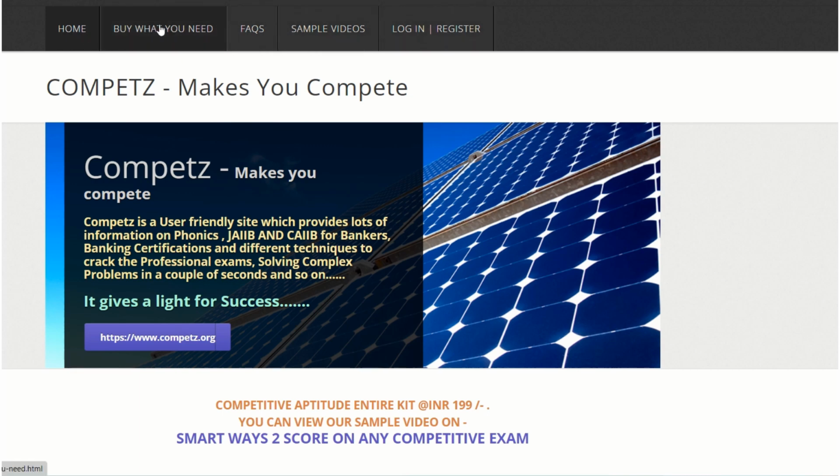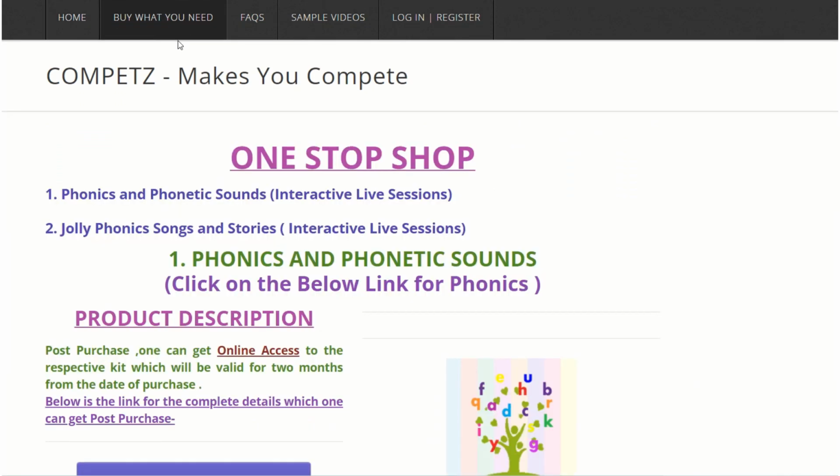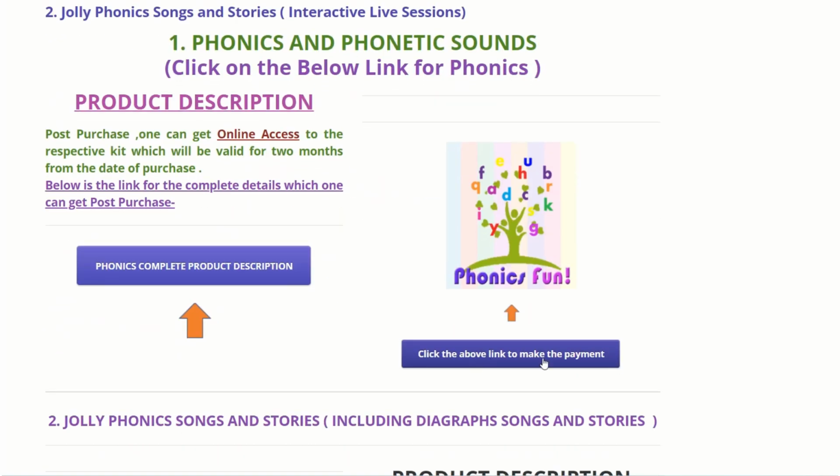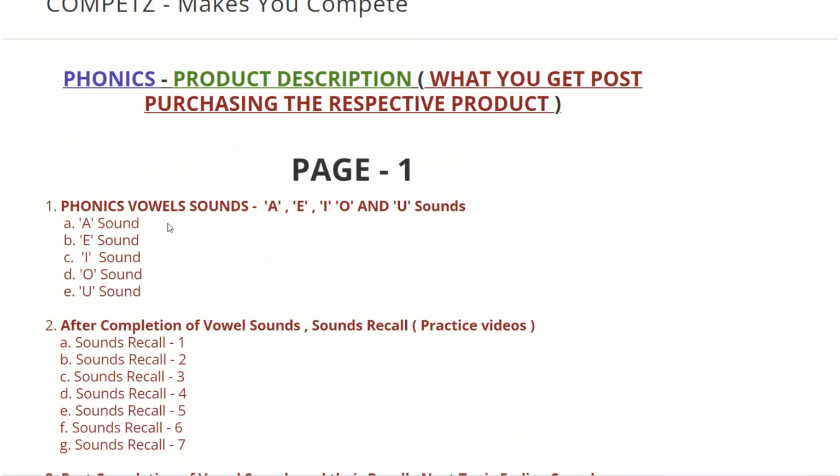So here you can just click here, buy what you need. After clicking, the page will open. This is the page. You can just scroll here. You can see the Phonics page here. The Phonics link is there to pay. Before you pay, just know the description about the product, what you will be getting after you make a hard-earned payment. So just click here, Phonics complete product description. You can see the respective product, the Phonics product entire description.